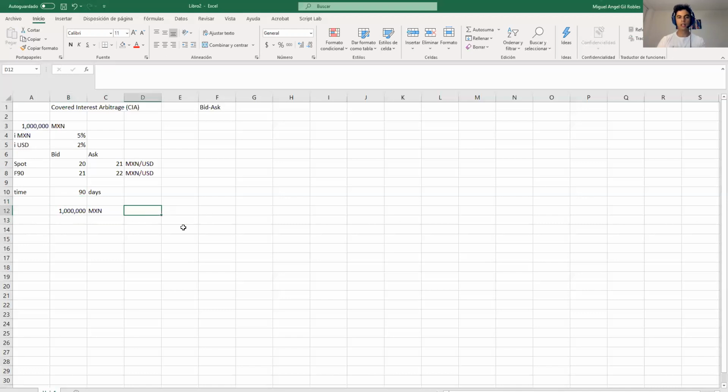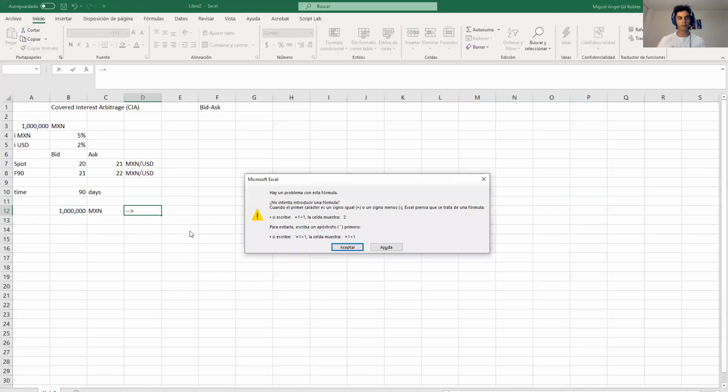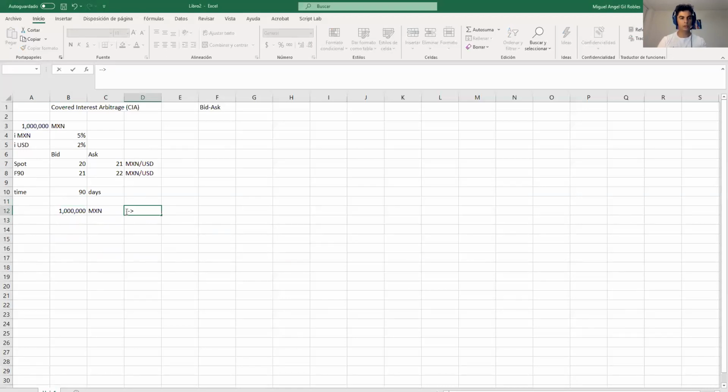Let's calculate the future value of the 1 million pesos if we stay in Mexico. So how do we do that? Let's use our formula. It should be this times 1 plus the interest rate of Mexico divided by 360 times the days, right? That will be 90.